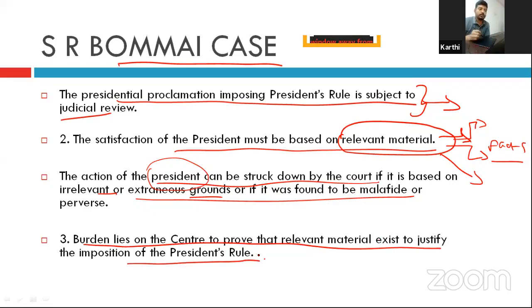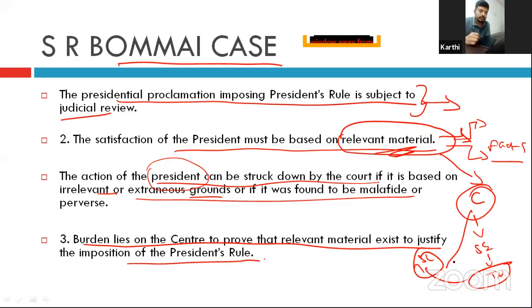For example, if the central government imposes a state emergency in Tamil Nadu and the Tamil Nadu government approaches the Supreme Court, the center has to prove that the situation is relevant to the implementation of the state emergency. The burden of proof is on the center, not on the state government that approaches the court.